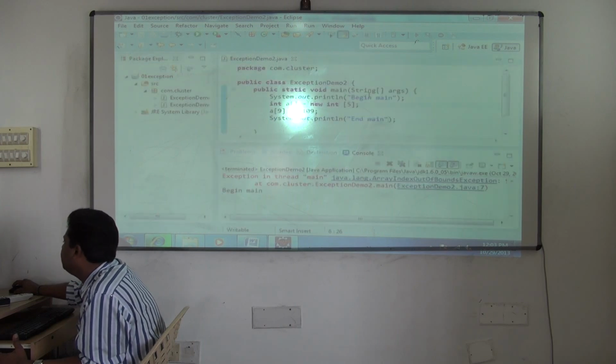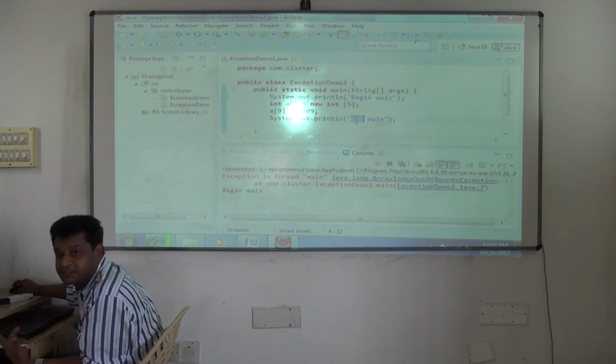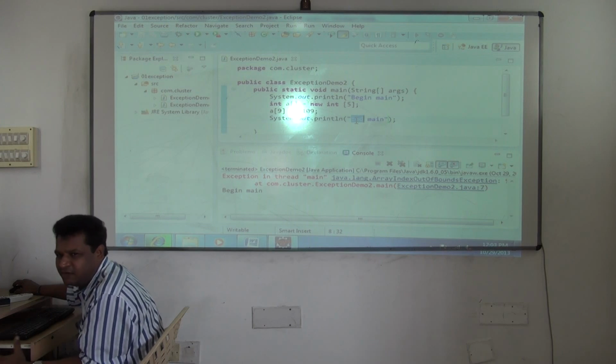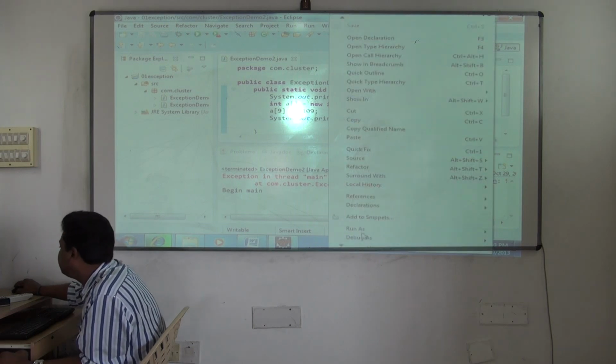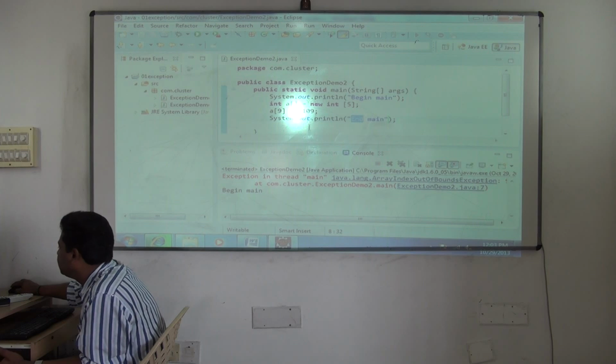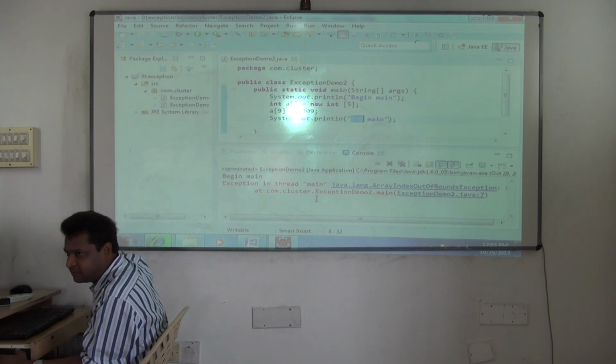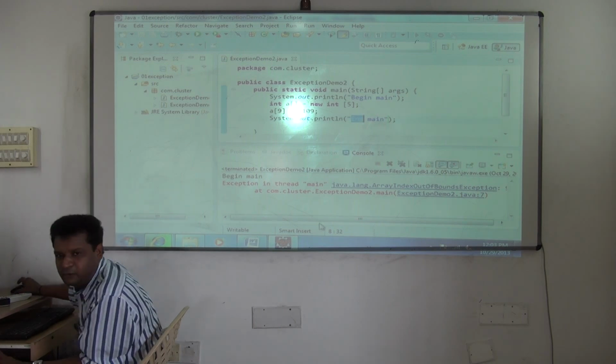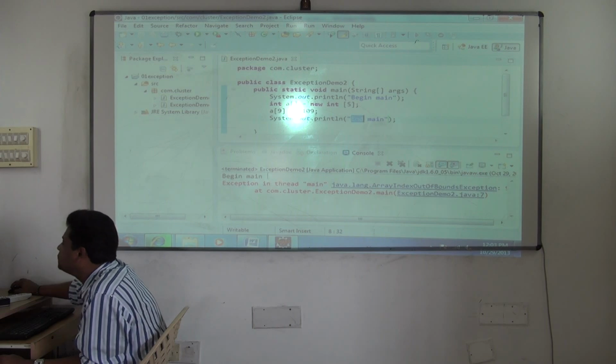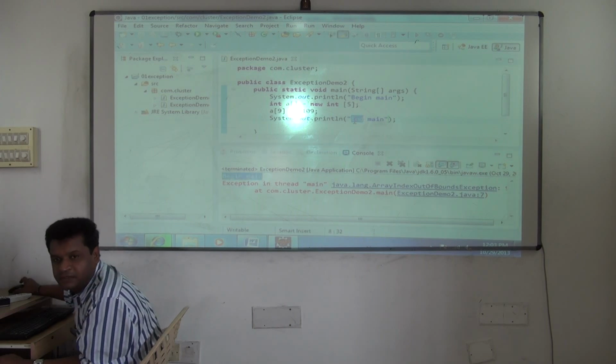See this. Begin main, end main. Correct now? First the exception is printing, so don't get confused. It will only jumble up. If it is jumbling up like that, execute one more time. Finally, you can see the correct output. In Eclipse, it will be jumbling up like this. Understood? Only in output. So now begin main is first, but did you see end main output at any time?